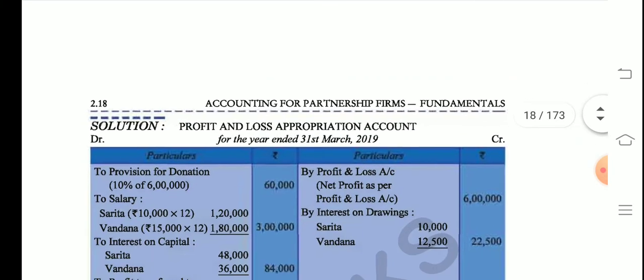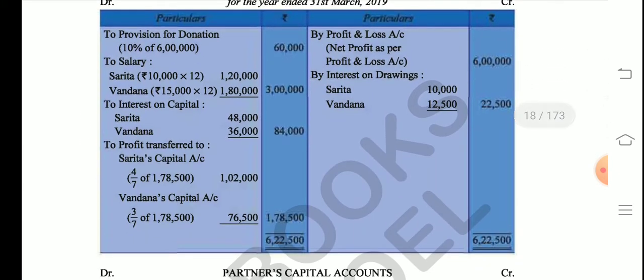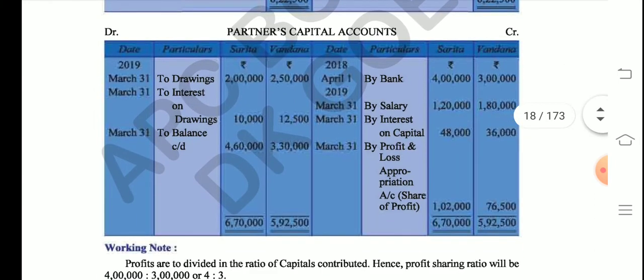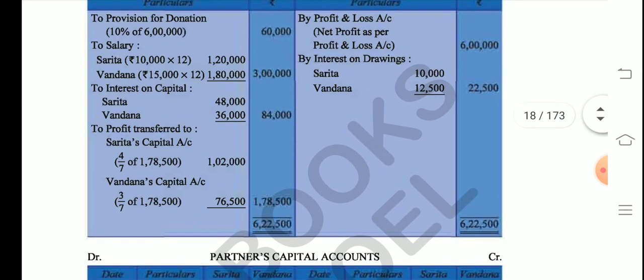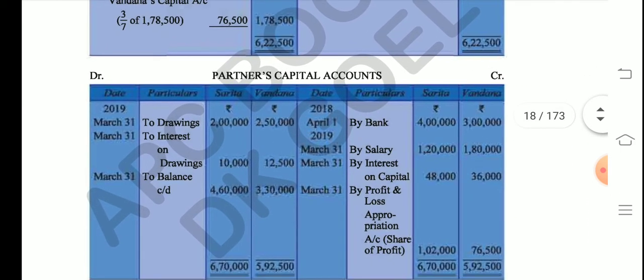The interest on drawings is given to you, so we will debit that. We write "To interest on drawings" on 31st March 2019, by the ending of the year. But also in the partners' capital account, we mention the amount of drawings, and we write "To drawings". This amount was not mentioned in the P&L appropriation account, right? So this is an additional item here. We mention this amount in the partners' capital account.